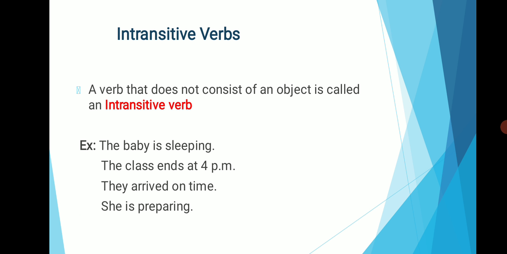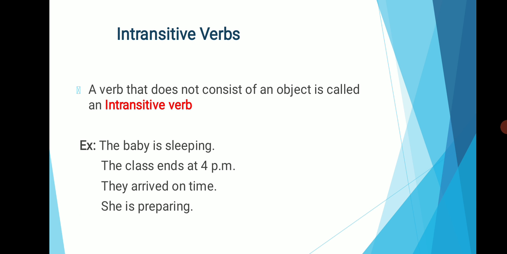Now we are going to see about intransitive verbs. A verb that does not contain an object in a sentence is called an intransitive verb. Example: the baby is sleeping. Here the subject is the baby and the verb is "is sleeping", which does not have an object in the sentence. So it is an example of an intransitive verb.